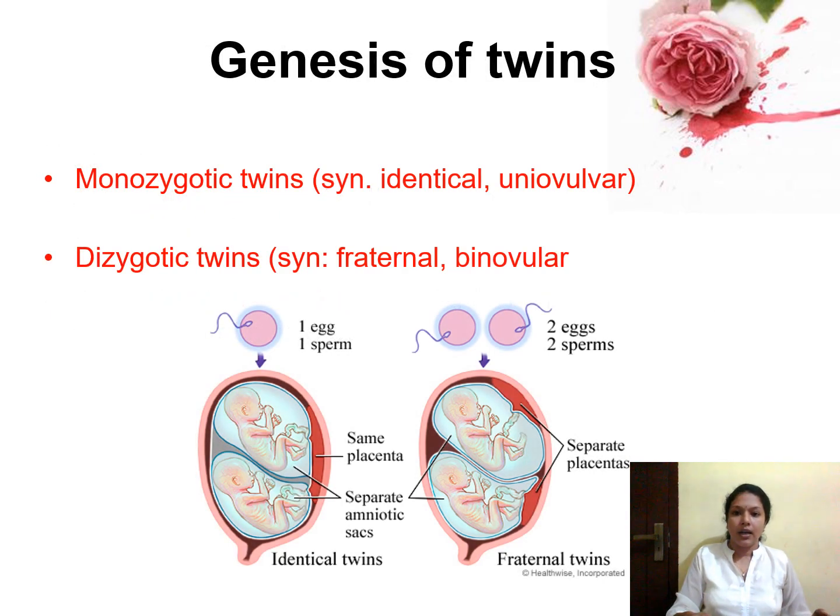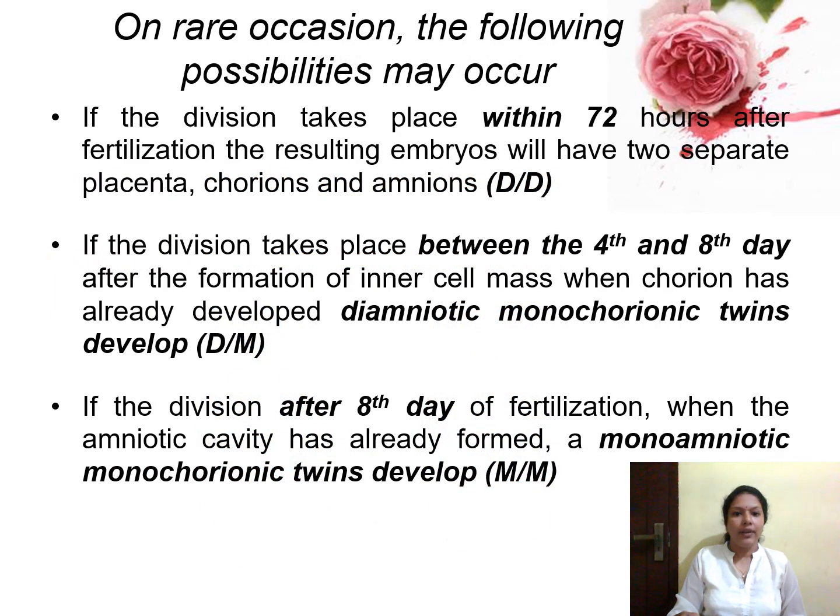Now we can see how these twins are formed. Monozygotic twins are otherwise called identical twins or uniovular twins, and dizygotic twins are known as fraternal twins or binovular twins. As we have already seen, monozygotic twins develop from a single fertilized ovum. So this single zygote has to develop into two babies or into multiple babies.